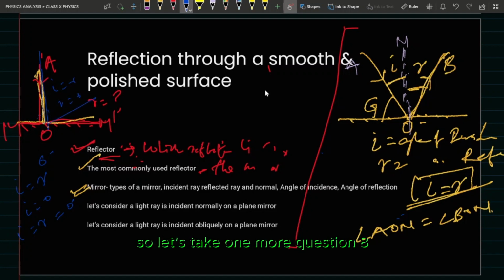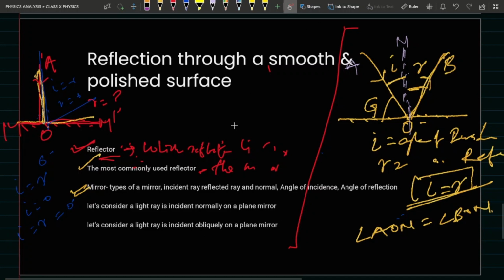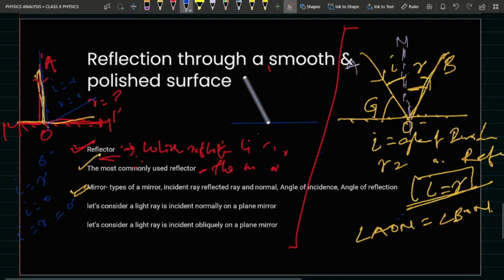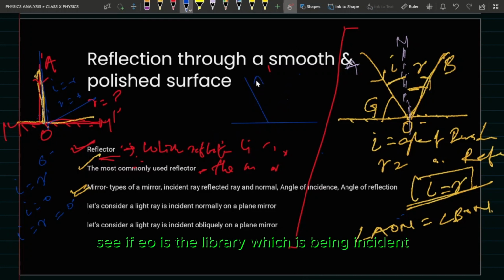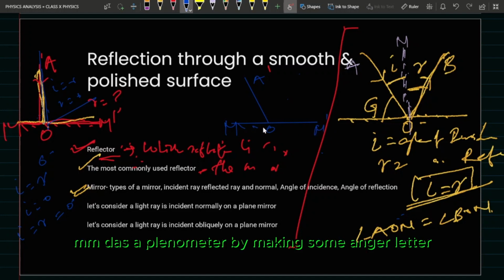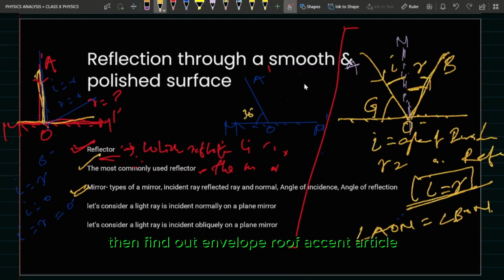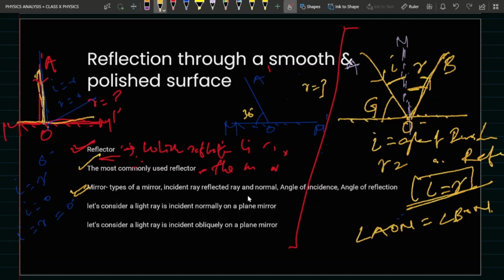Okay, let's take one more question. Let us suppose one light ray is incident on a surface. If AO is the light ray which is being incident on MM', the plane mirror, by making some angle, let us suppose this angle is 30 degrees, then find out the angle of reflection R. How to find it?